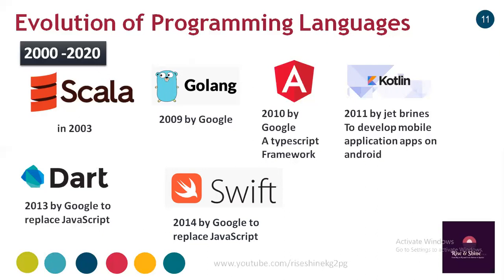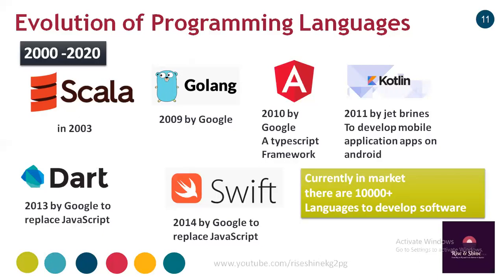They switched from their basic language, Objective-C, which is an invention by Apple. So they shifted from their base language Objective-C to Swift to create iOS and macOS applications. Here there is a typo mistake. Swift is by Apple. And currently many more programming languages and frameworks are in the market to develop software.